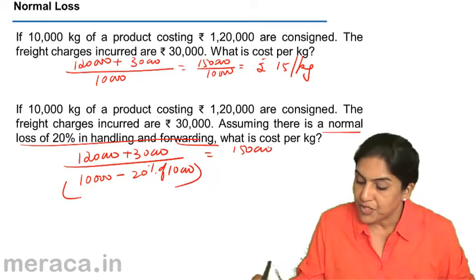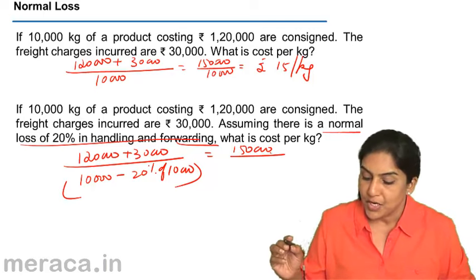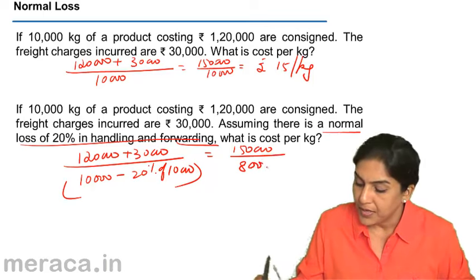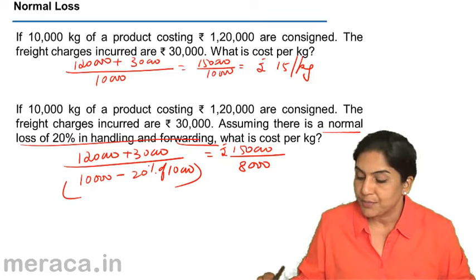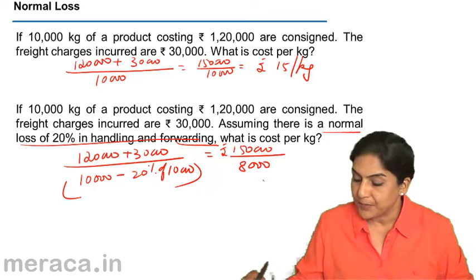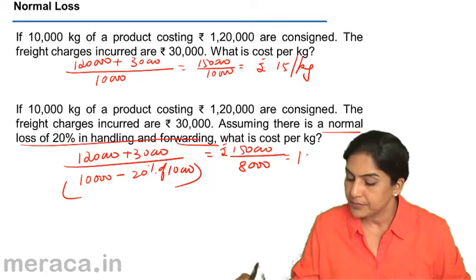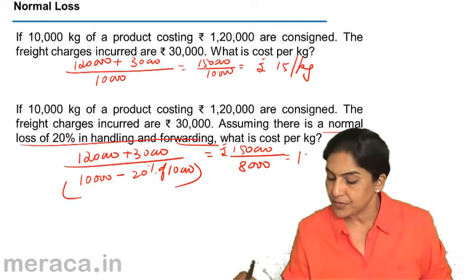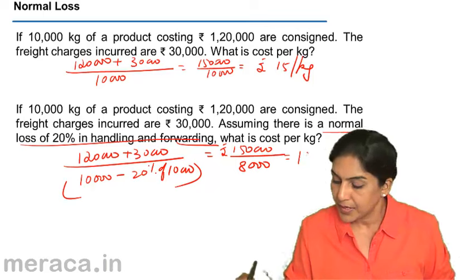So what is this? We get 1,50,000 is now spread over the normal good units, which is 10,000 minus 2,000, or 8,000. So the cost of 1,50,000 is spread over 8,000 units. How much do we get? One lakh 50,000 divided by 8,000 is 18.75.